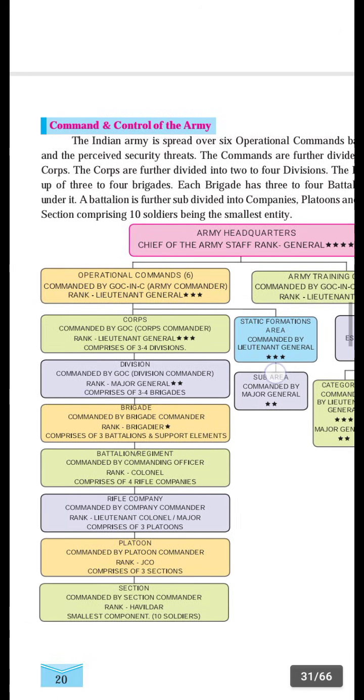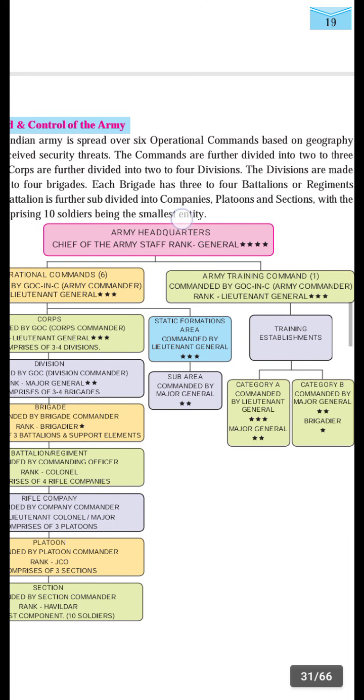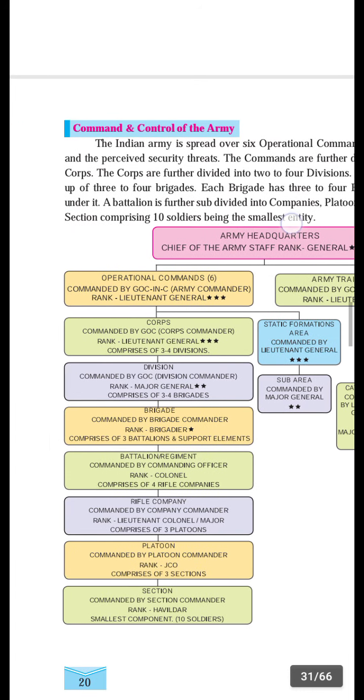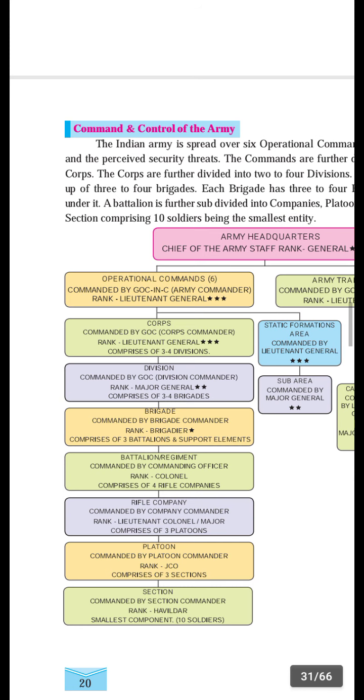The operational command is based on geography and pursuing security threats, meaning it is based on a geographical region and on understanding security threats.